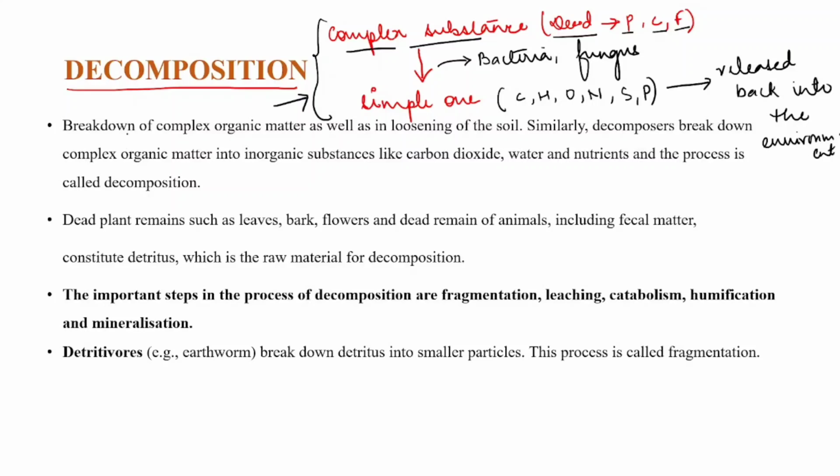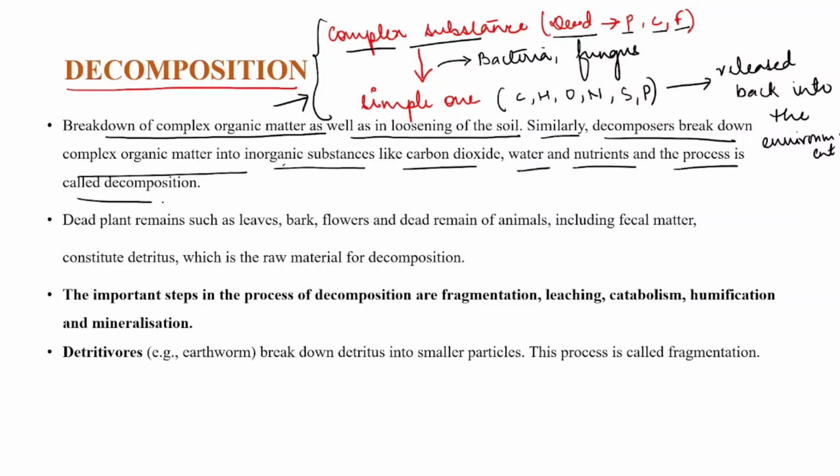If we talk about decomposition, it is a breakdown of complex organic matter as well as loosening of the soil. Similarly, decomposers break down complex organic matter into inorganic substances like carbon dioxide, water and nutrients, and the process is called decomposition. Clear?